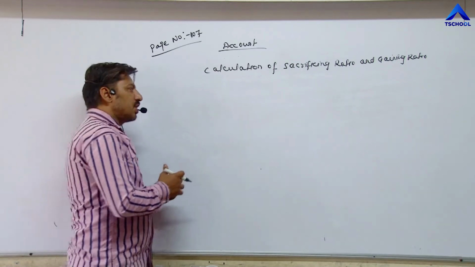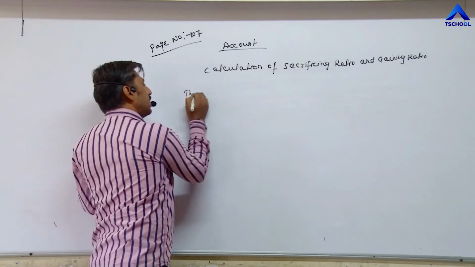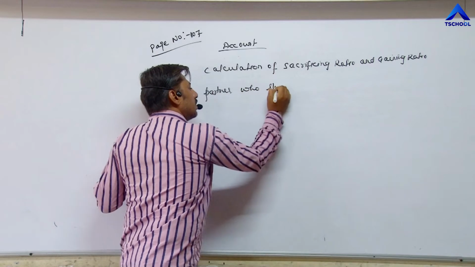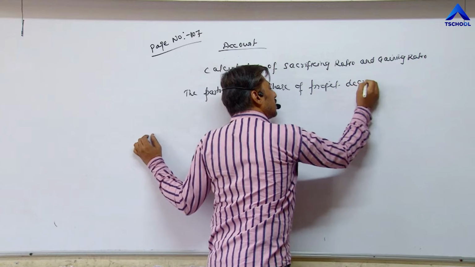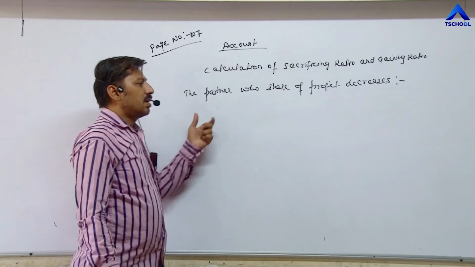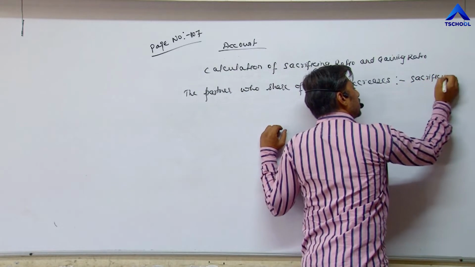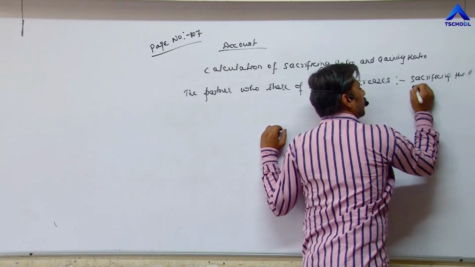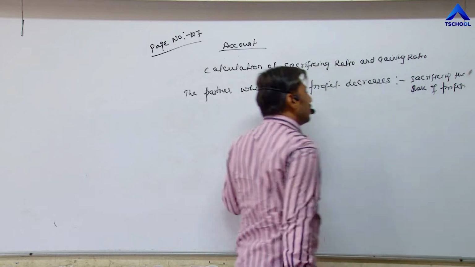The partner whose share of profit decreases, in that case we can say that he is sacrificing the share of profit.